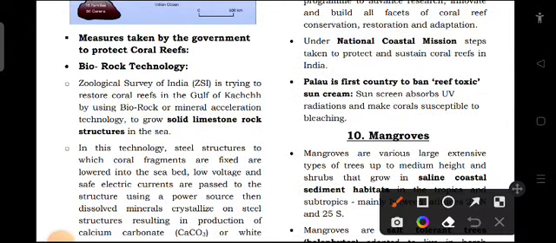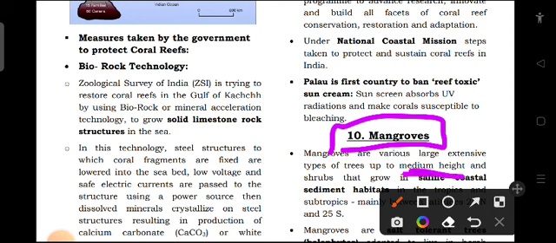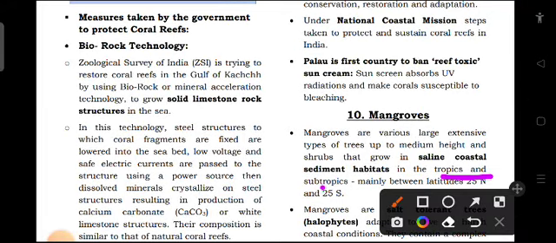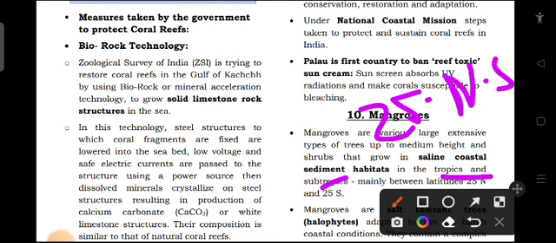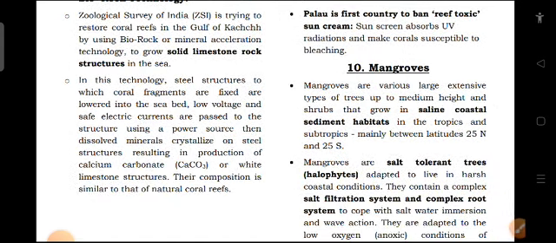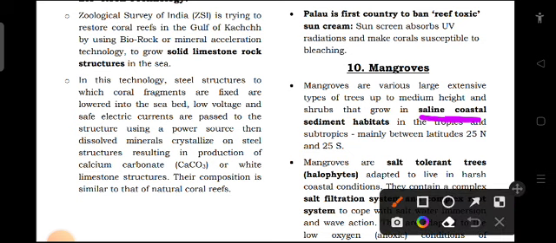Now the next topic is mangroves. Mangroves are various large extensive types of trees up to medium height and shrubs that grow in saline coastal sediment habitat in the tropics and subtropics, mainly between the latitude 25 degrees north to 25 degrees south. So mangroves are the trees which are medium in height and they grow in saline coastal sediment. This is important, and this is the particular latitude they can grow well.